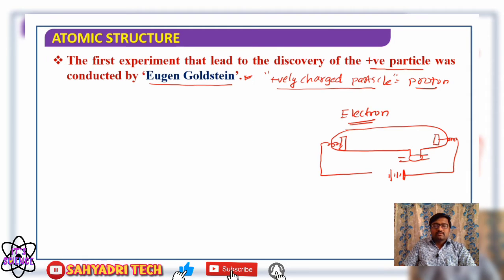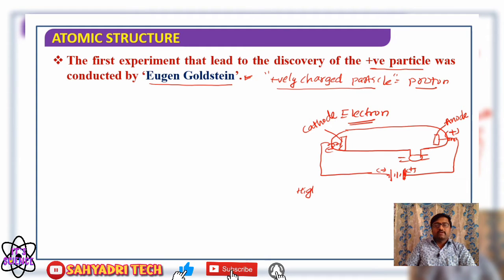One is connected to the positive terminal, another to the negative terminal. The one connected to the positive terminal is called the anode, and the metal plate connected to the negative terminal is called the cathode.